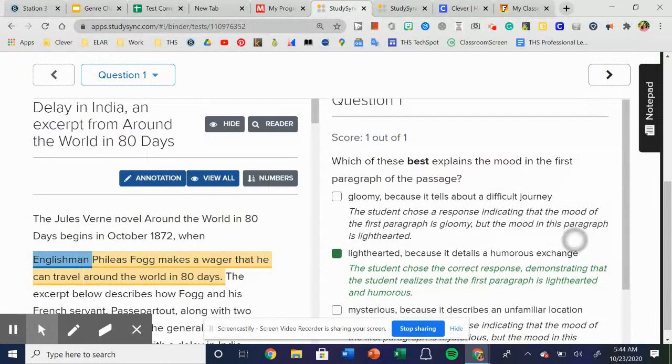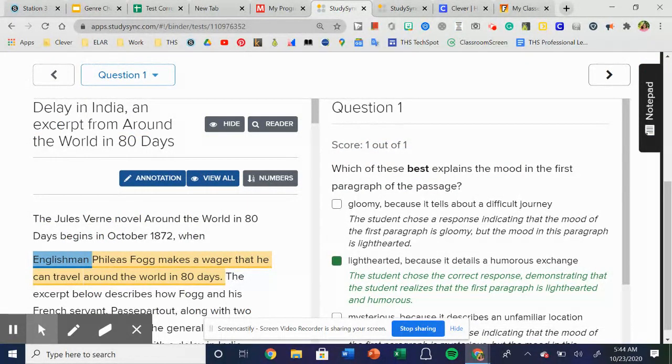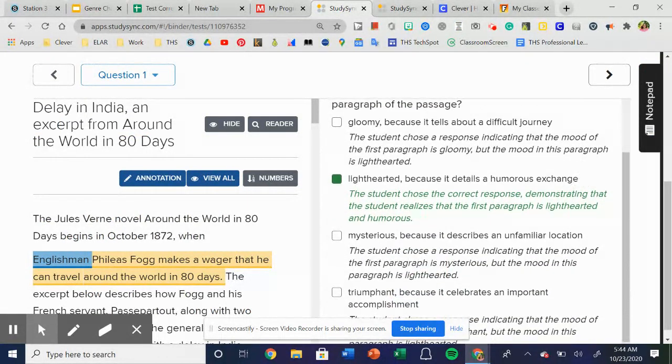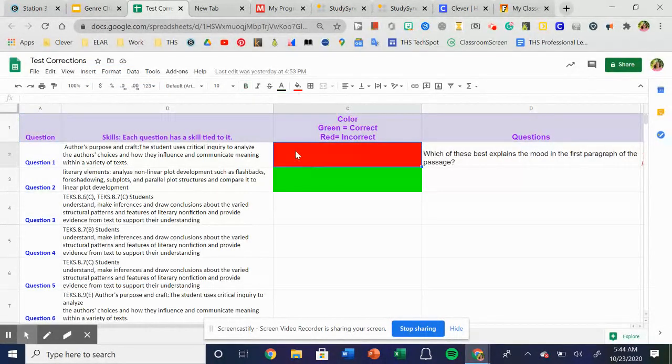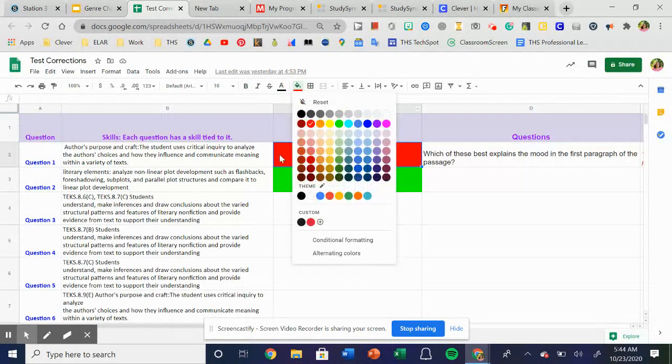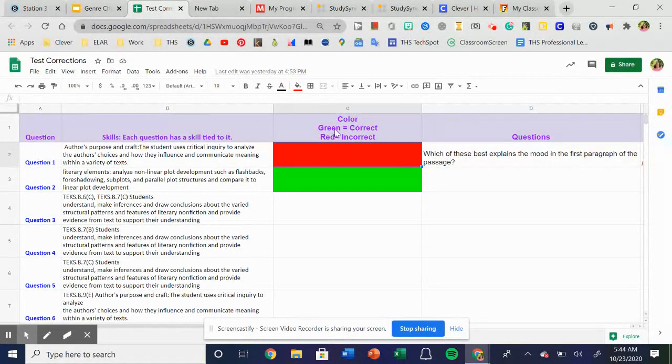This is question 1. The score is 1 out of 1. So the student got this one correct. Another indicator that they got this one correct is that the explanation on StudySync is green. So the student chose the correct response. So what you're going to do on our test corrections is make sure we fill this color right here green, because it says green equals correct, red equals incorrect. So we're going to make sure the fill color is green.